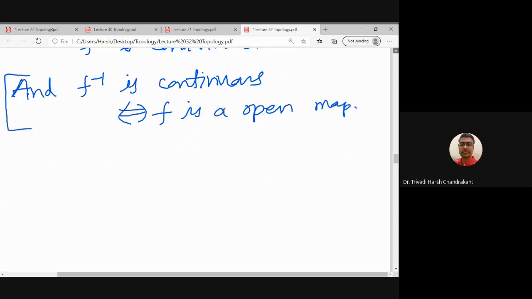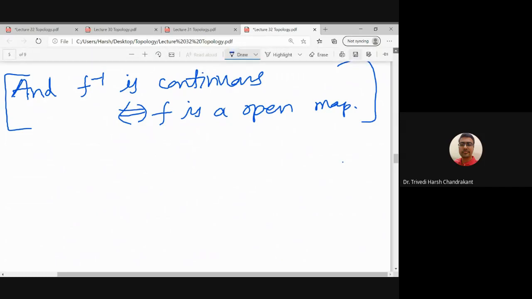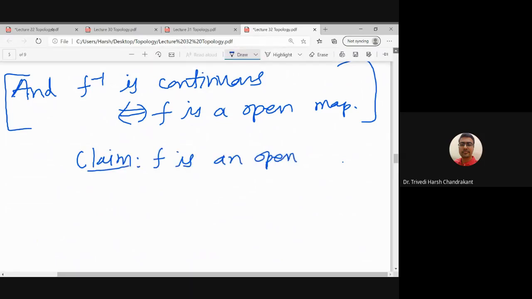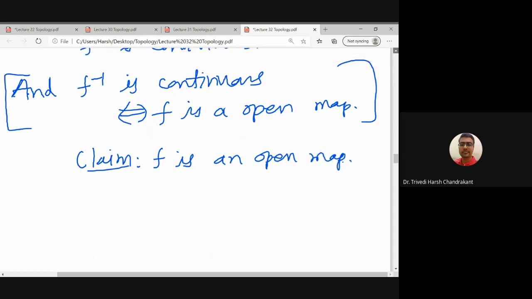So this is a general condition. If we show that f is open, that means f inverse is continuous, and f inverse being continuous is the same condition as f being an open map, for every function f. This is true. So we need to check that f is an open map. f is an open map means it maps every open set to an open set, right? So every open set of the domain to an open set of the codomain.